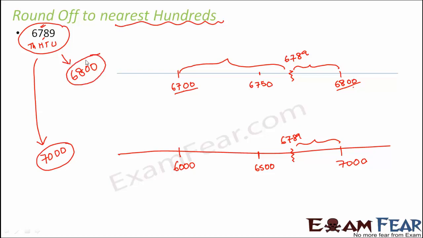So you see, when we round it off to the nearest hundreds, it is 6800. When we round it off to the nearest thousands, it is 7000. So basically, if we round it off to the nearest hundreds, we get a more accurate value. I mean, 6800 is closer to 6789 than 7000 is, right? So basically that depends on which place we are rounding off a particular number to.